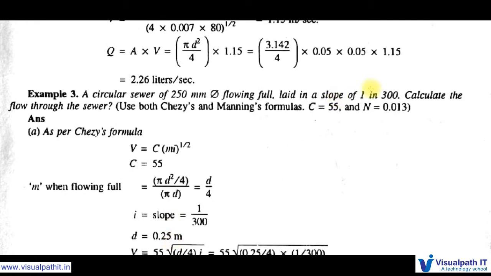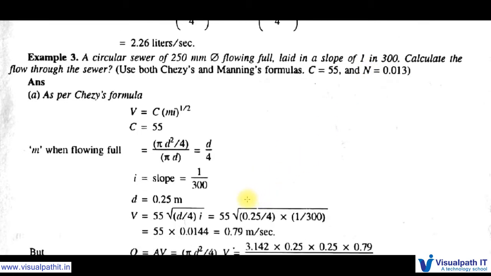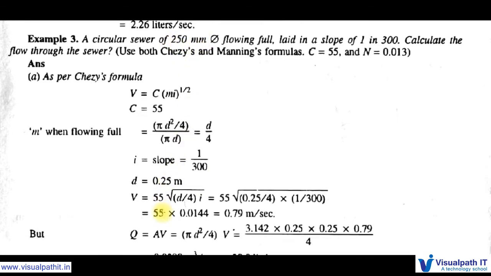It is given in the problem. So i is equal to slope 1 by 300. So d is equal to 0.25 meter. That also we know, the 250 mm we have converted into 0.25 meter. So we got d is equal to 0.25 meter. Here is a formula.